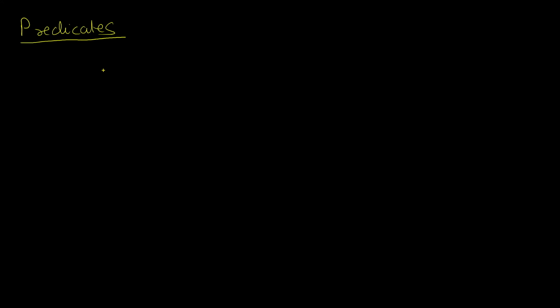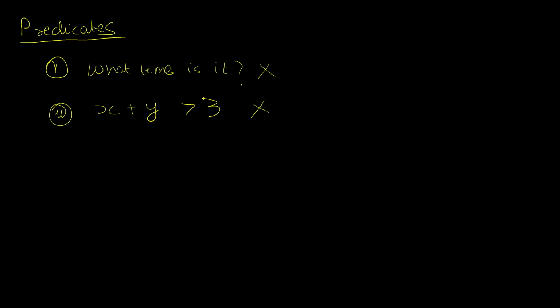I want to recall two sentences that we used earlier in our discussion of propositions. Let me write them down quickly. So in our discussion of propositions, we considered both of these sentences in the same category. We simply said both of these are not propositions because their values could not be resolved into a true or false. And we were in fact correct in our reasoning. What time is it is a type of a question that cannot be resolved into a true or a false. And we reasoned similarly for this one. We argued that without the values for x and y, we couldn't really tell if this statement would be true or false. So we simply said that both of these are not propositions.